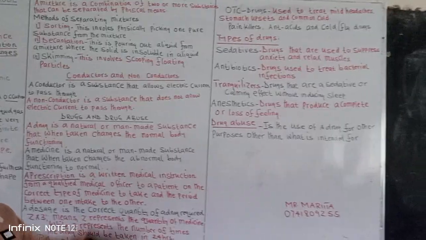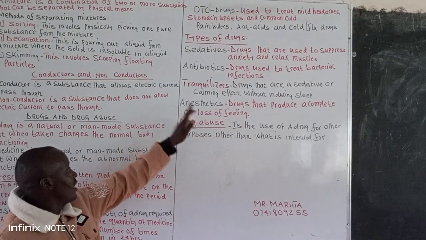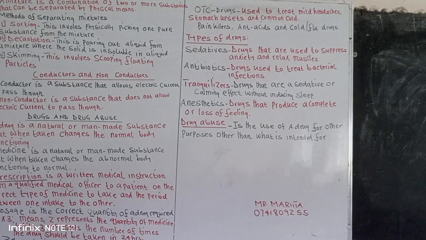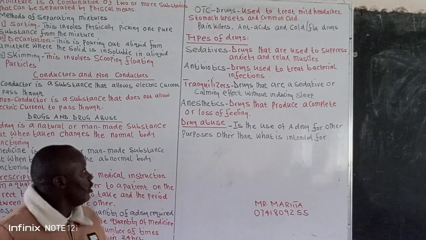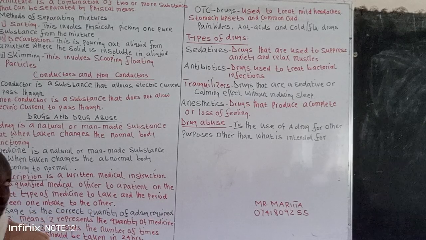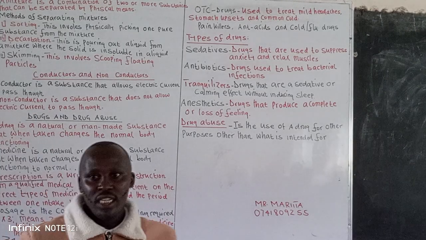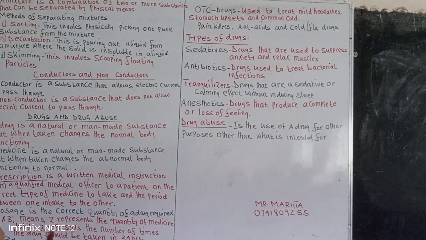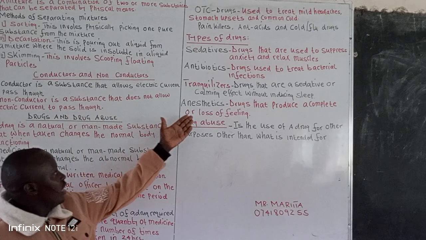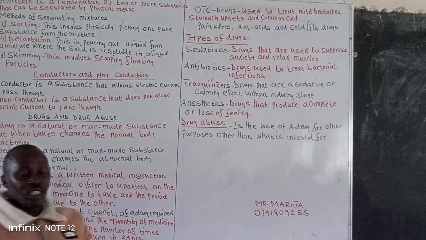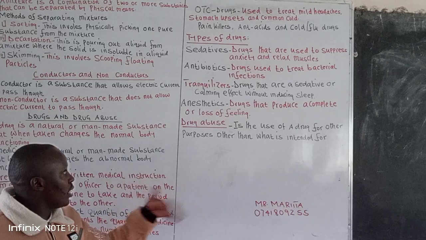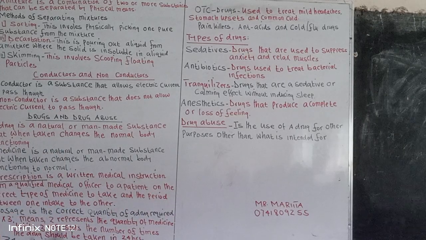Then we have the other type of drug we call anesthetics. This type of drug normally produces a complete loss of feeling, and this is normally applied during surgery. So when somebody is going for an operation, they are normally injected with this kind of drug, whereby it will cause either a complete loss of feeling or a complete sleep.